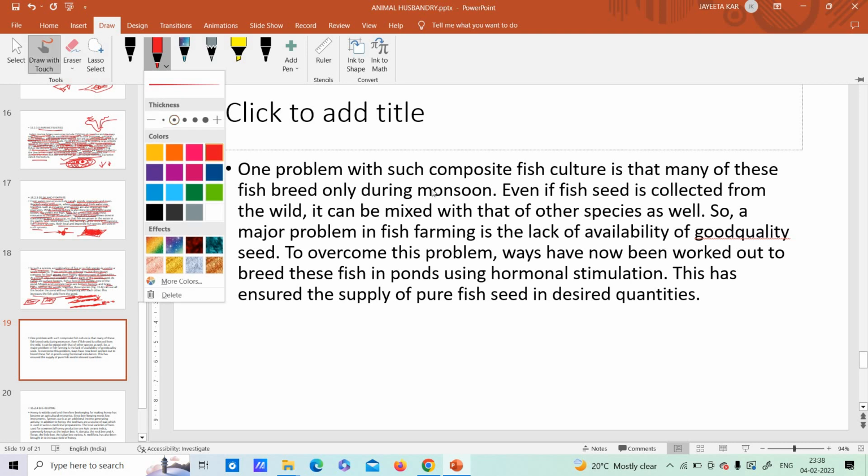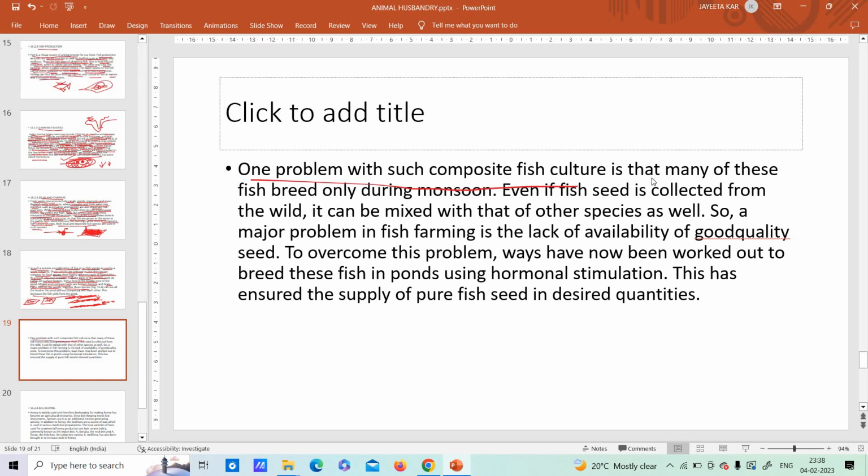One problem with such composite fish culture is that many of these fish breed only during monsoon. Monsoon means the rainy season. So until and unless there is rain, these fish are not going to reproduce. They wait for the rain to come, and only then will they breed.